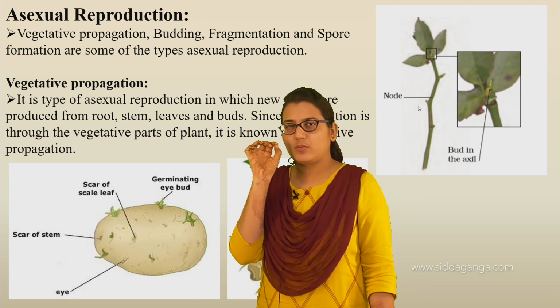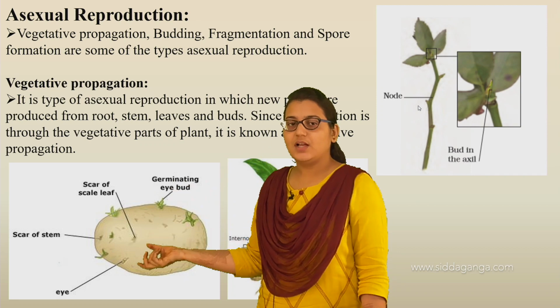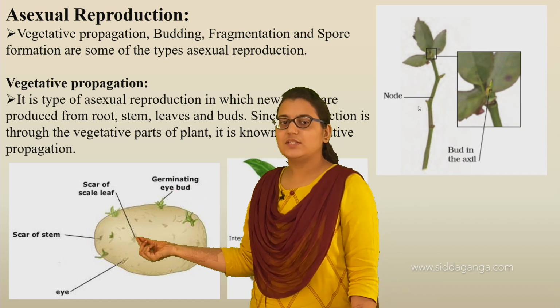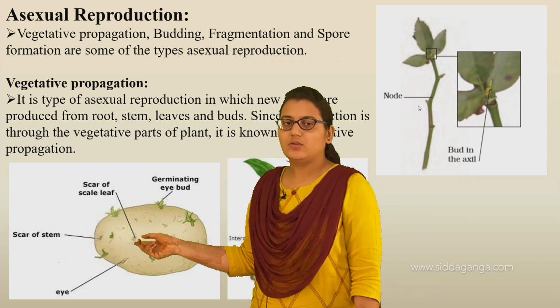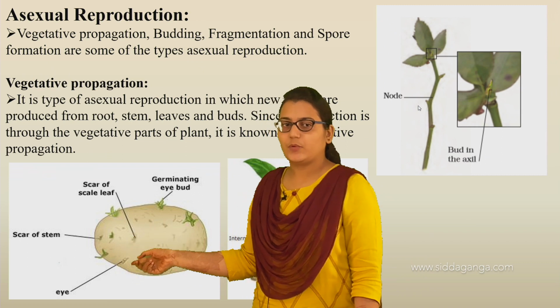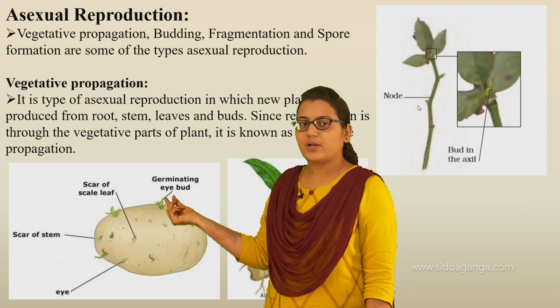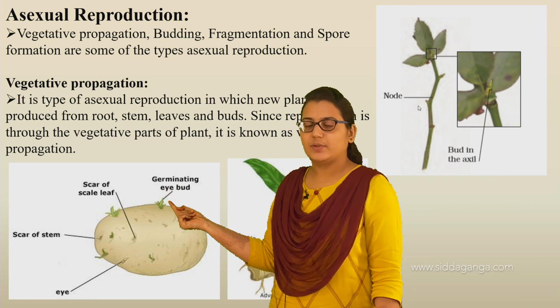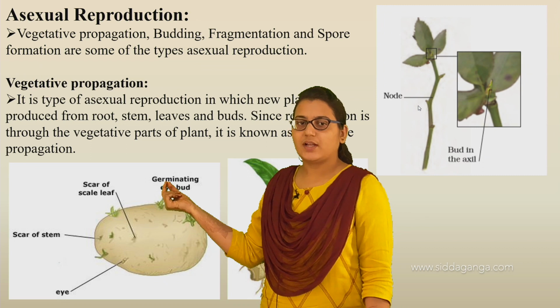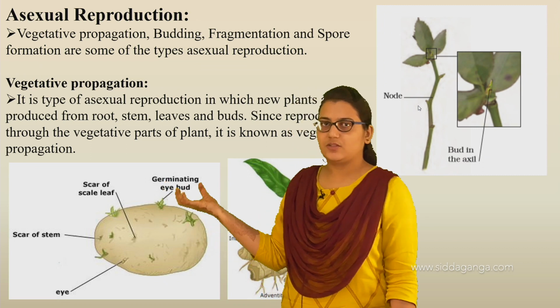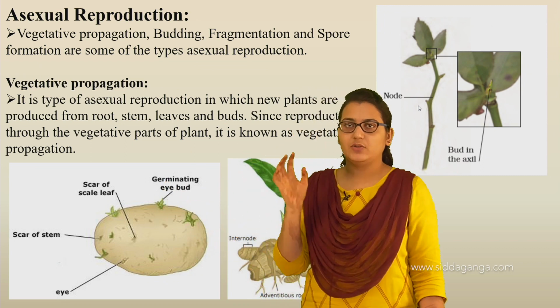So the small plant-like thing, that is the eye. This eye, with the part of a potato, when planted in the soil grows into a new plant. Here you can see the germinating eye bud grows into a new plant, and when again that is planted in the soil, it again grows as a potato plant.